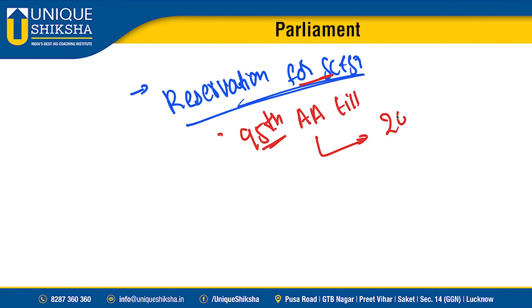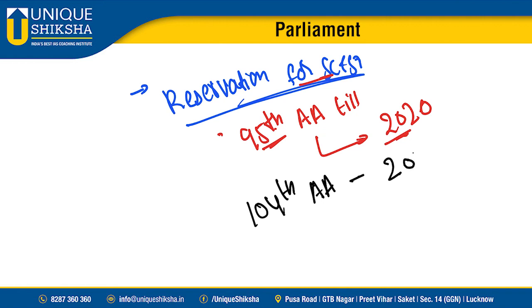The 95th Amendment Act extended this till 2020. However, this expired, so recently we came up with the 104th Amendment Act, which further extended the representation for SCs and STs till 2030. Okay, fine, sir. Good.